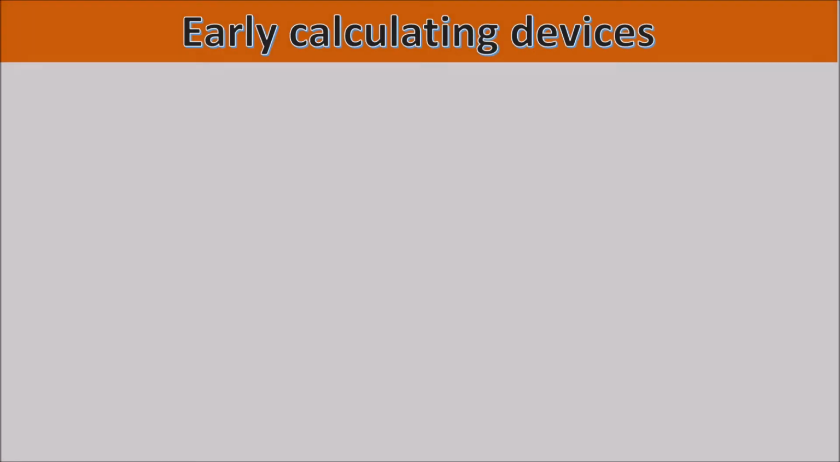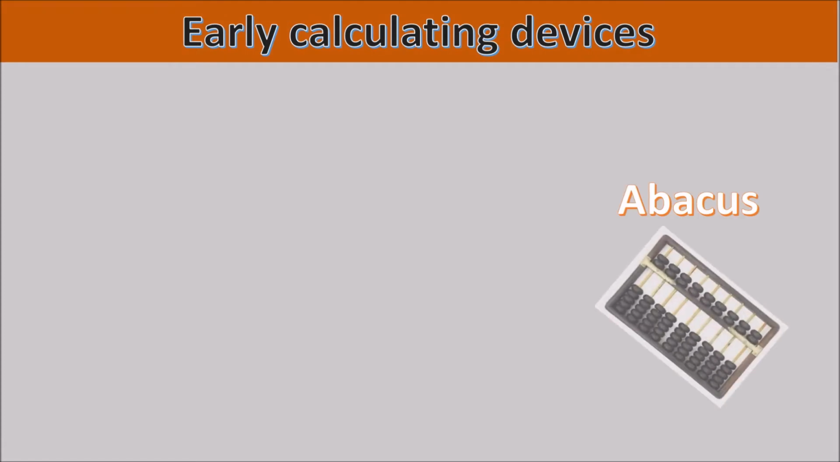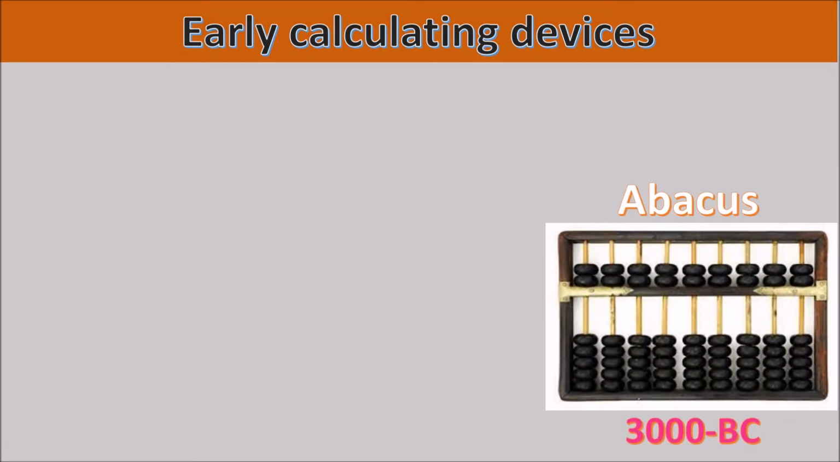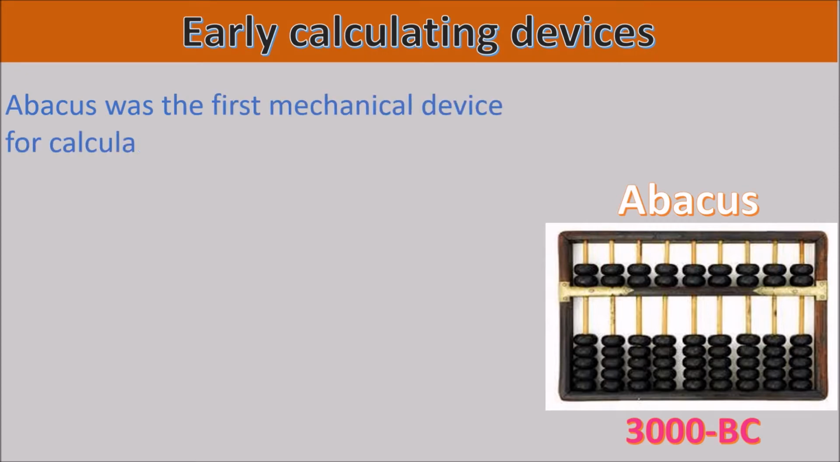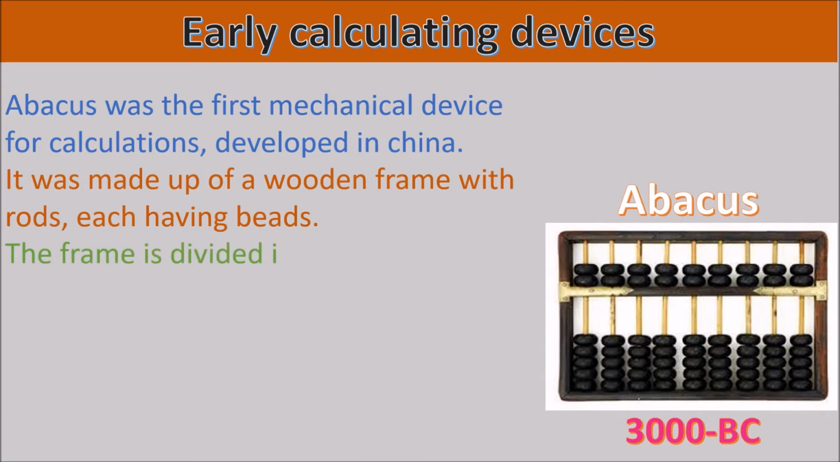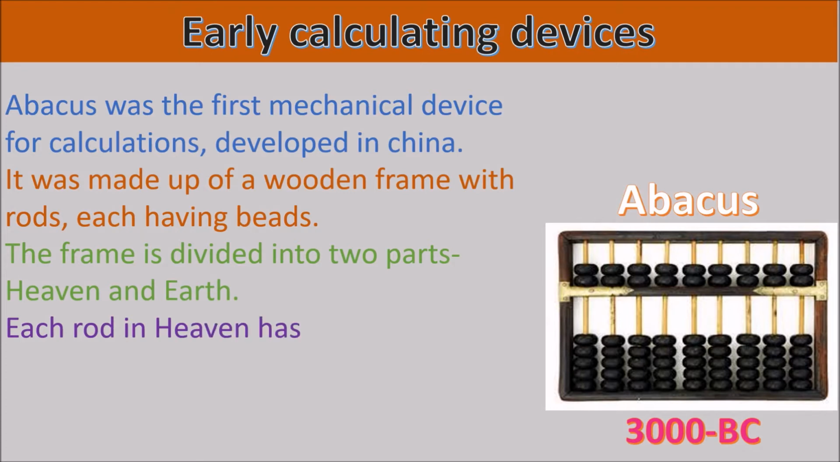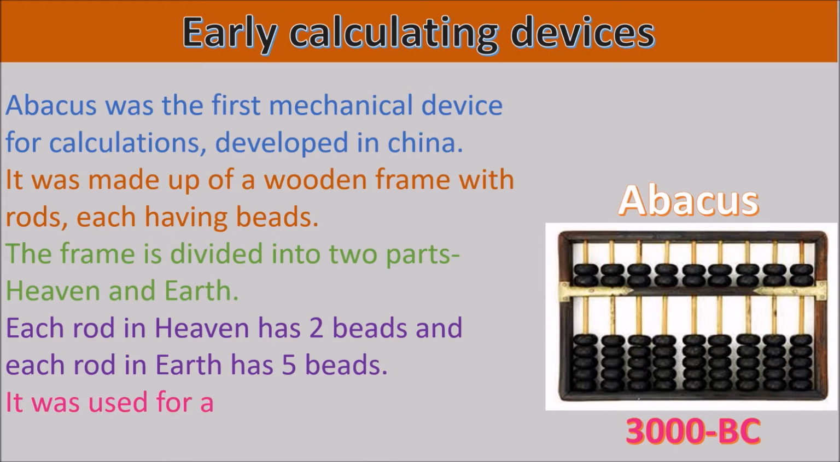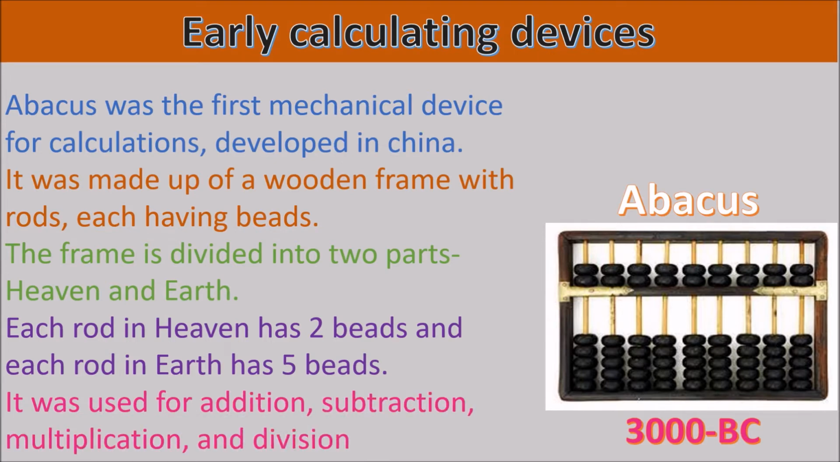Early calculating devices. Abacus. 3000 BC. The abacus was the first mechanical device for calculations, developed in China. It was made up of a wooden frame with rods, each having beads. The frame is divided into two parts, heaven and earth. Each rod in heaven has two beads and each rod in earth has five beads. It was used for addition, subtraction, multiplication and division.